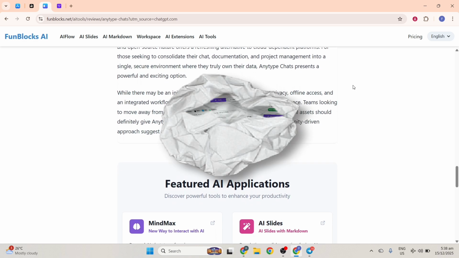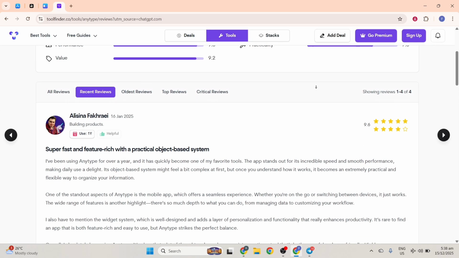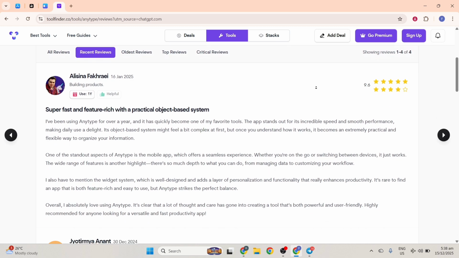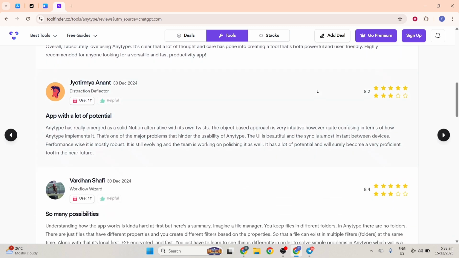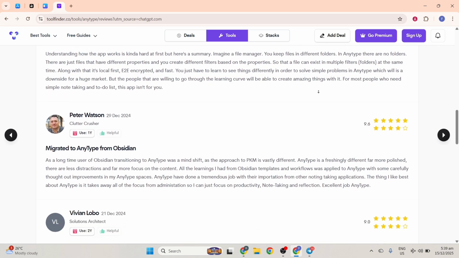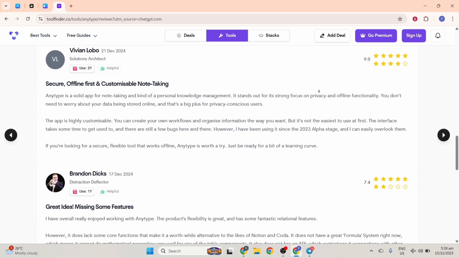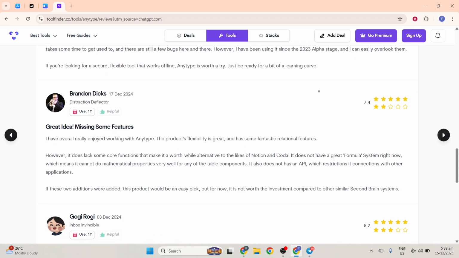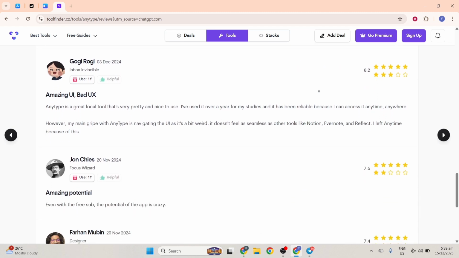There's also a learning curve due to Anytype's object-based system and evolving interface, and some users report that local offline sync for media files can be frustrating without paid services. Overall, Anytype Chats is interesting for teams that prioritize privacy, local-first collaboration, and unified workflows rather than mainstream messaging alone, but it may feel early or limited if you need full messaging app features like rich notifications or advanced real-time team tools.